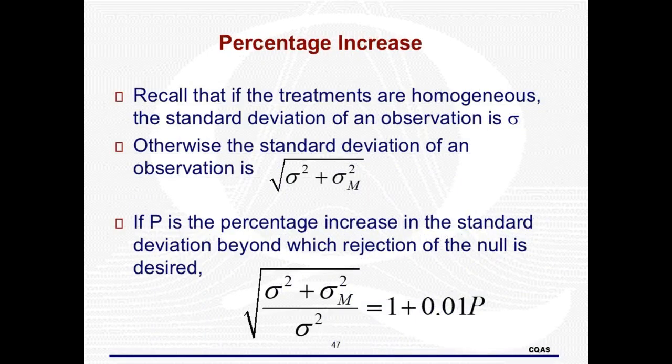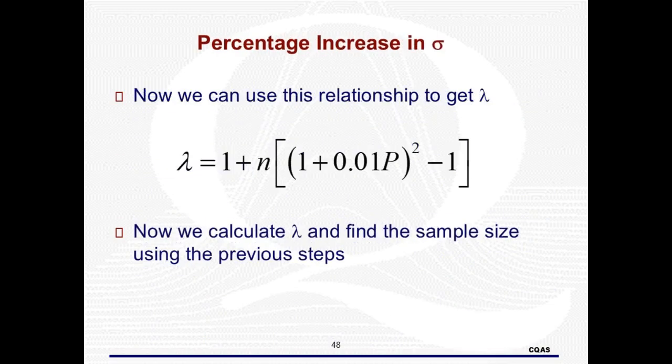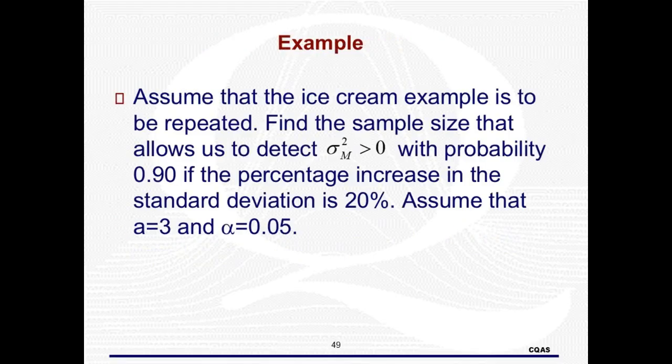Now we can also use the increase in the standard deviation approach. Calculating lambda here is a little more complex based on the brackets and such. Once again, I have created a program for you. It is also in the sample size random file. It is called sample.percent. Here is an example from the ice cream experiment.